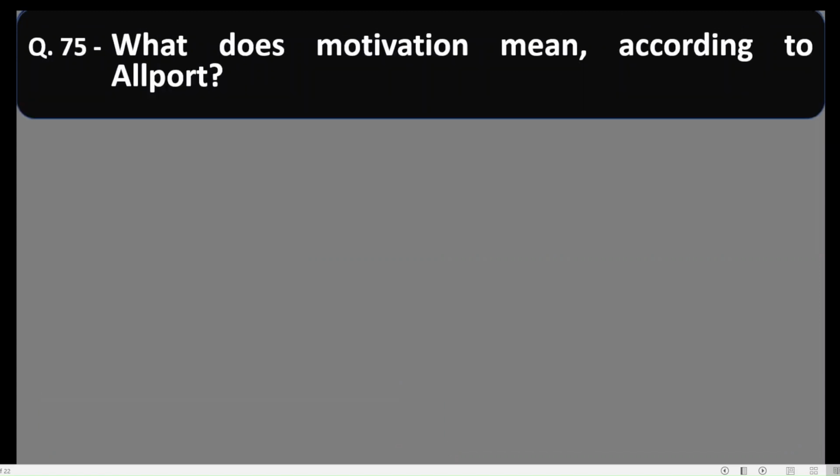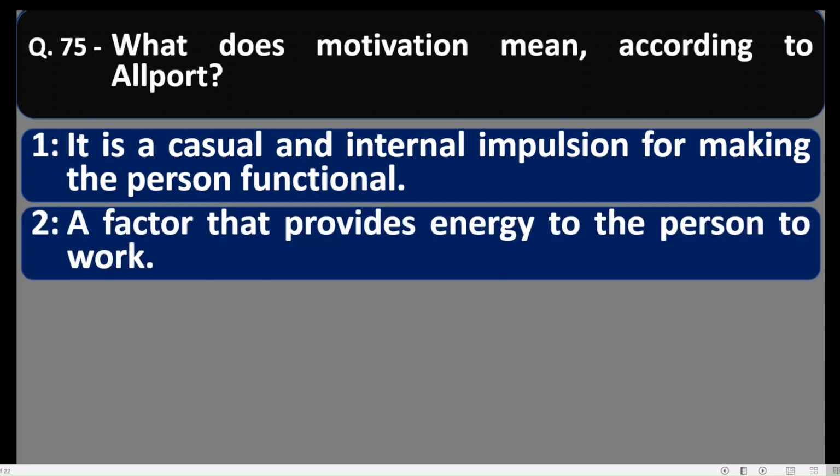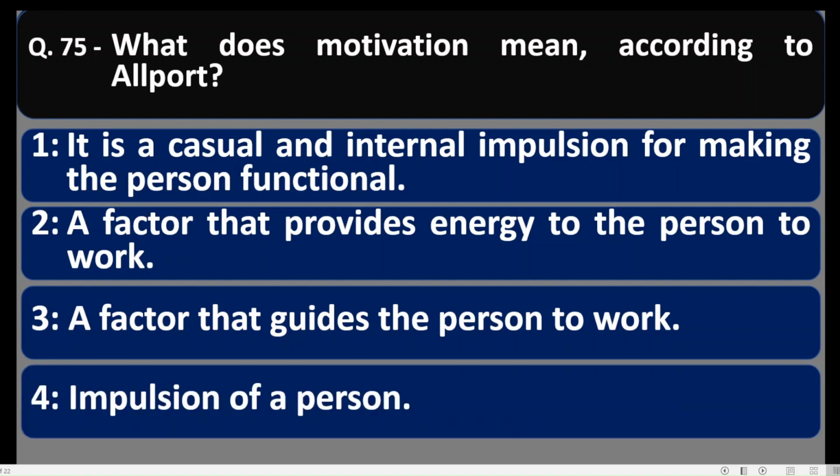Question 75. What does motivation mean according to Allport? Let us see. It is a causal and internal impulsion of making a person functional. It is true, I think. A factor that provides energy to a person to work. A factor that guides the person to work. Impulsion of a person. So the correct option is option number 1. According to Allport, motivation is a causal and internal impulsion for making the person functional.